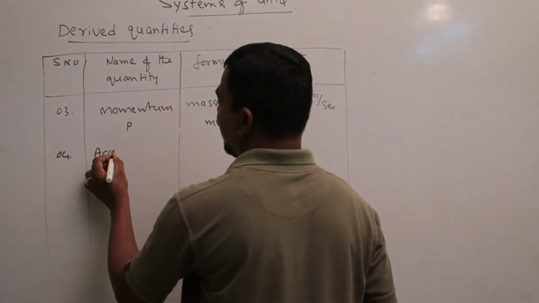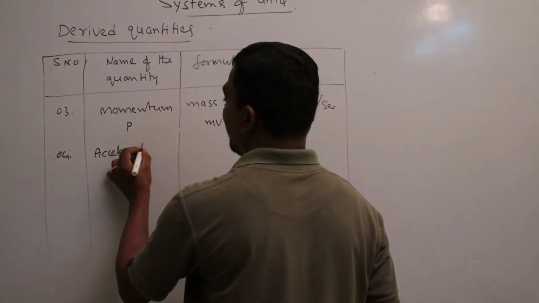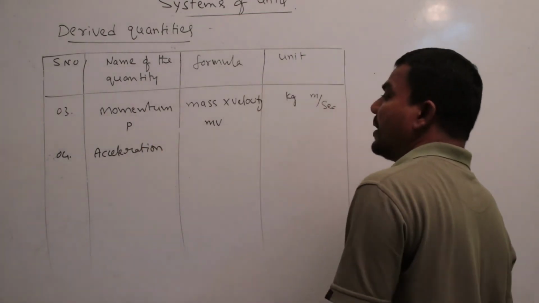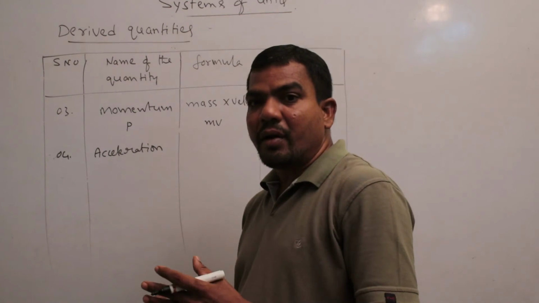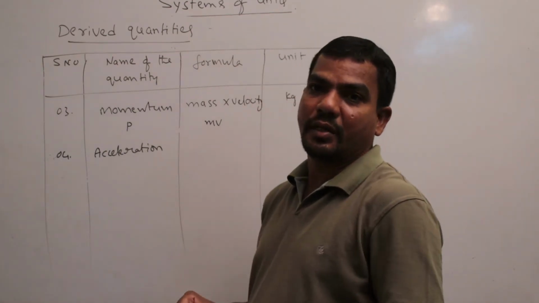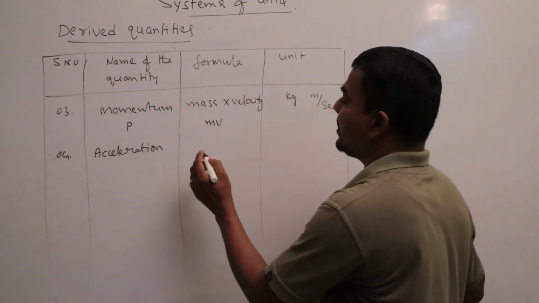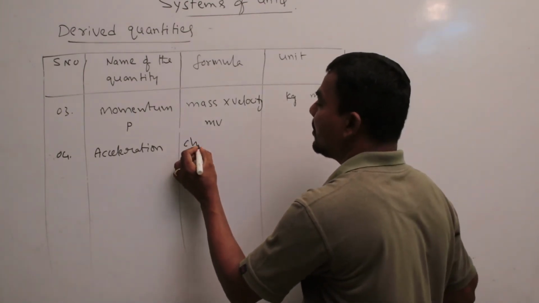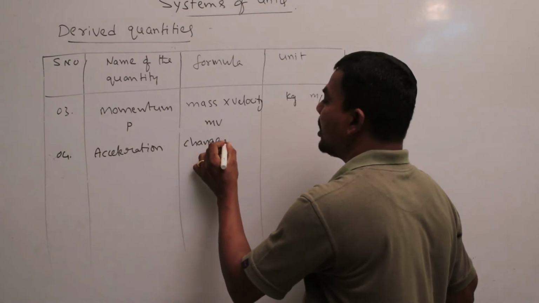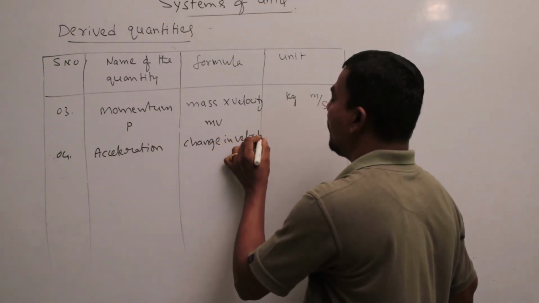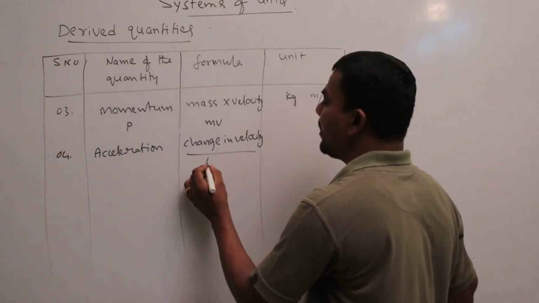Next, the fourth one, acceleration. Acceleration is defined as the rate of change in velocity, which means change in velocity by time.